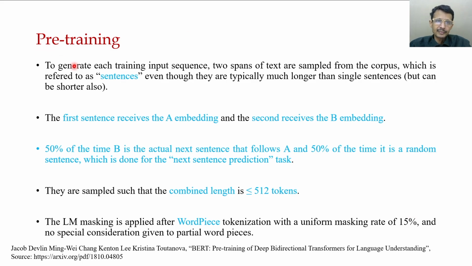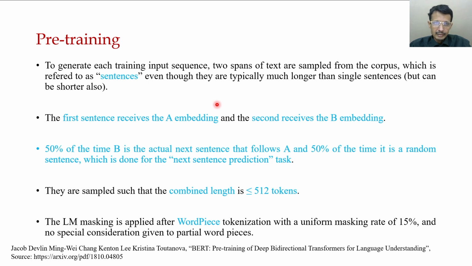We start with pre-training: to generate each training input sequence, two spans of text are sampled from the corpus, which we refer to as sentences, even though they are typically much longer than a single sentence. The first is the A embedding and the second is the B embedding. 50% of the time B is the actual next sentence that follows A, and 50% of the time it is a random sentence, which is done for the next sentence prediction task.